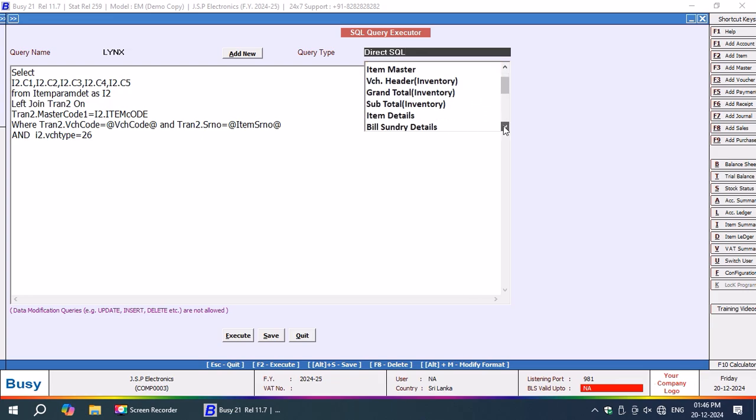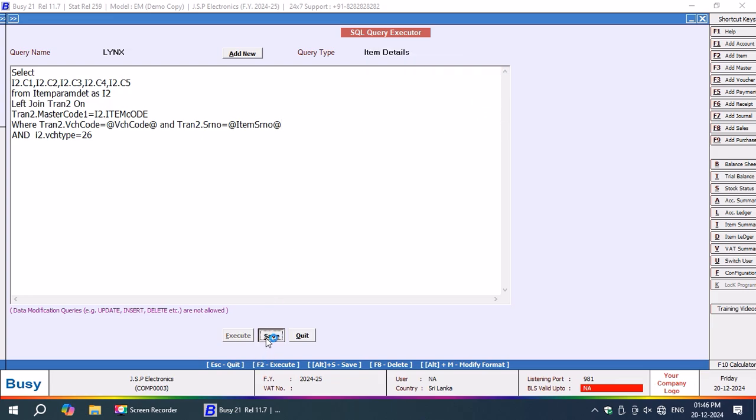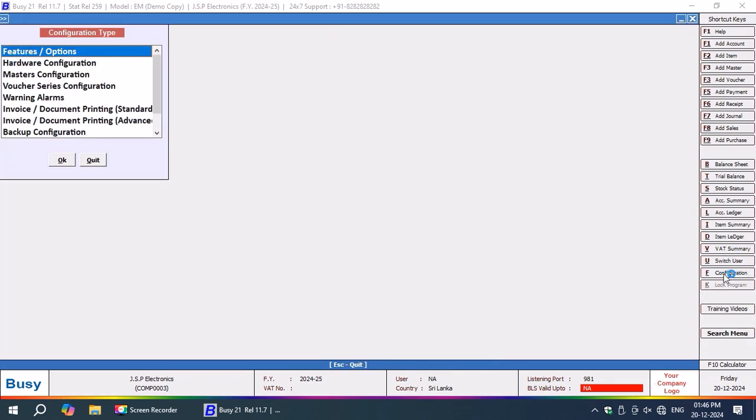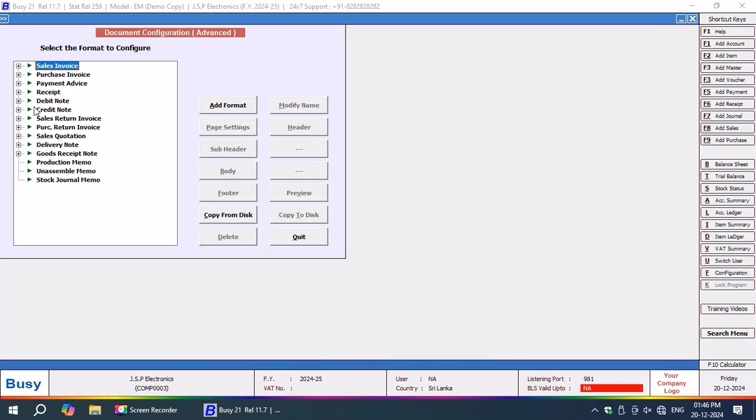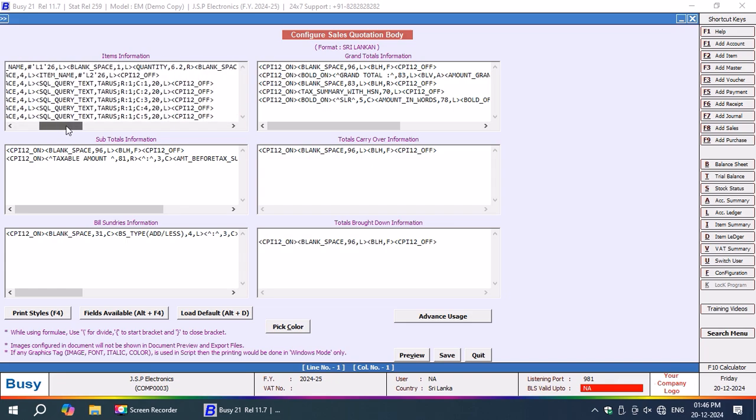Here I am going to take it as item details. Now I am going to the invoice body pattern. In the invoice body pattern, I am going to add one more field by name. I have not told you anything about TARS; that I will tell you later. I will show you that query later. Purposefully I have done like that. TARS is the query that is resulting in the item parameter title.